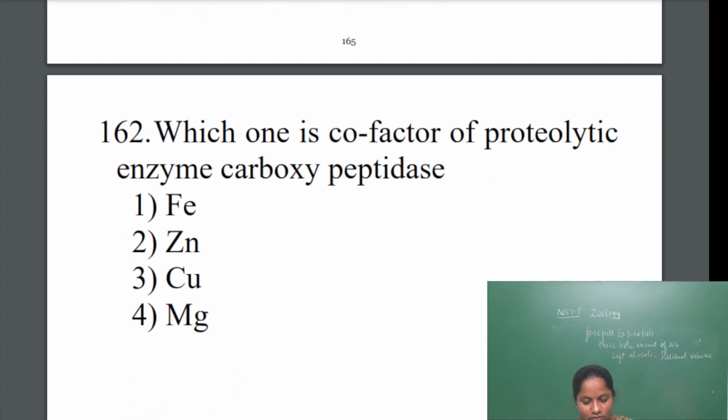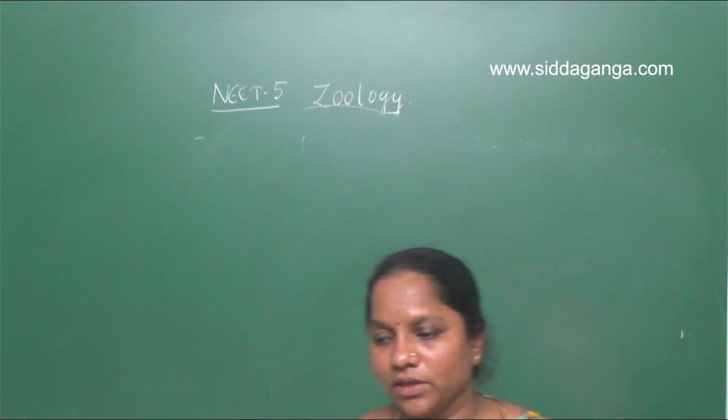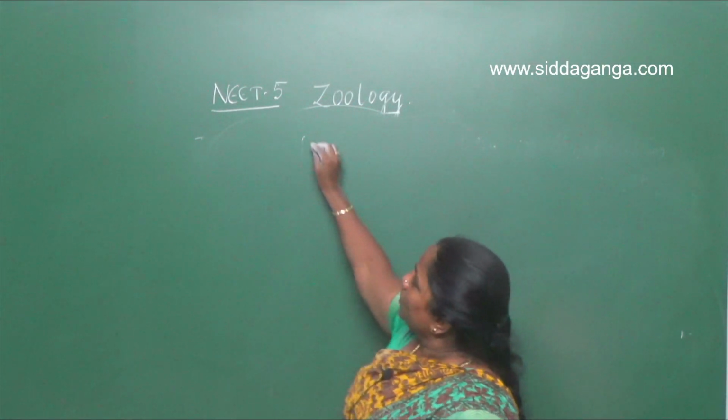Which one is a cofactor of proteolytic enzymes? We know that proteolytic enzymes are there. For their function, an enzyme like carboxypeptidase acts as a catalyst, but with that we also need a cofactor. So what are cofactors?